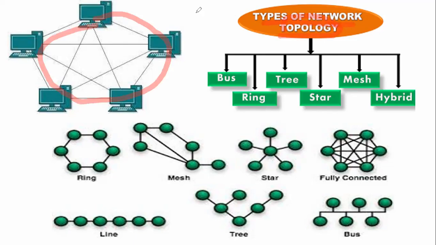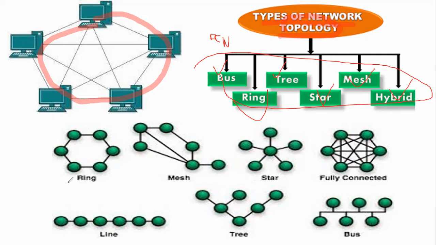Okay, next one is topology. What is meant by topology? This is also a technique through which we can connect multiple computers. Okay, one is the bus topology, tree topology, star topology, mesh topology, hybrid topology, ring topology. All these topologies are discussed in the DCN chapter. DCN, that is the Data Communication Networking subject.